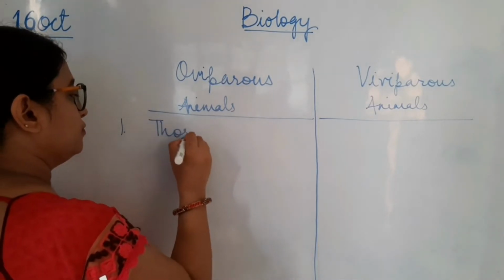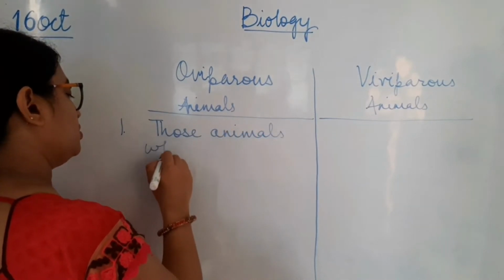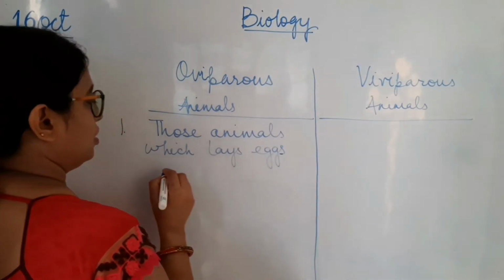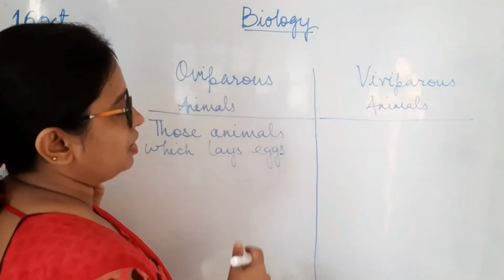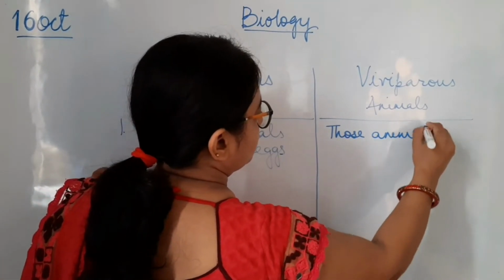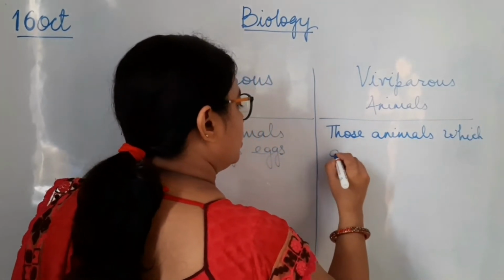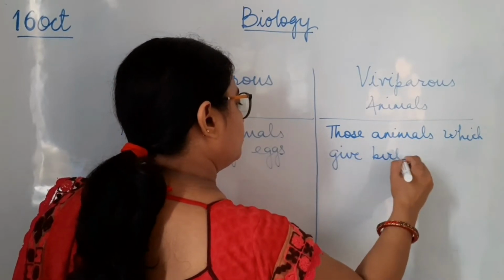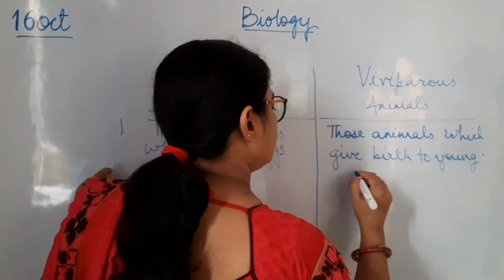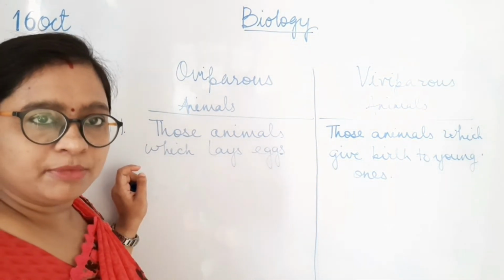Those animals which lay eggs are called oviparous animals, and those animals which give birth to young ones are called viviparous animals. So, is there any example that is coming into your mind?